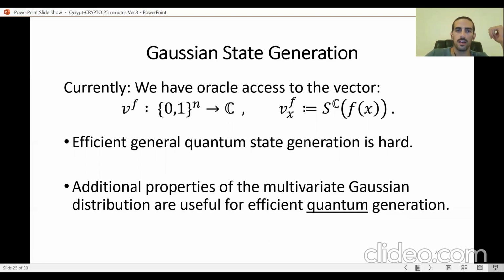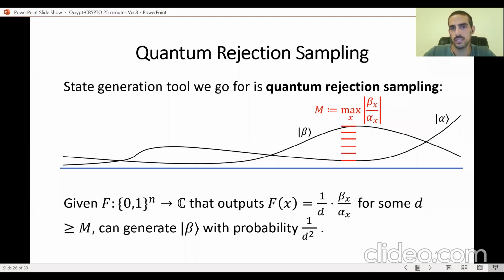We have a restricted case where our vectors are Gaussian vectors, and we're going to attempt to find properties of the multivariate Gaussian distribution that are going to be helpful in the efficient generation of the quantum state that corresponds to V. For this task, we first recall a quantum algorithm for the generation of quantum states. This algorithm is called quantum rejection sampling. It is the quantum analog of classical rejection sampling, and the setting is as follows.